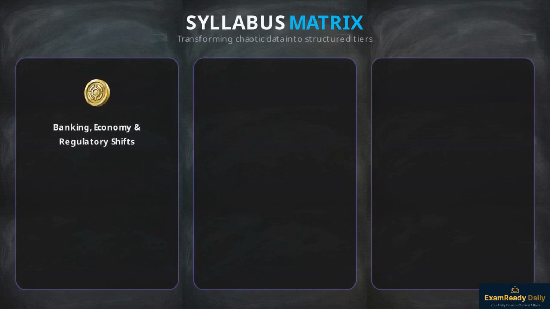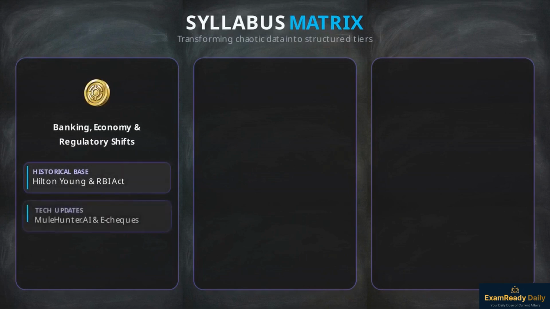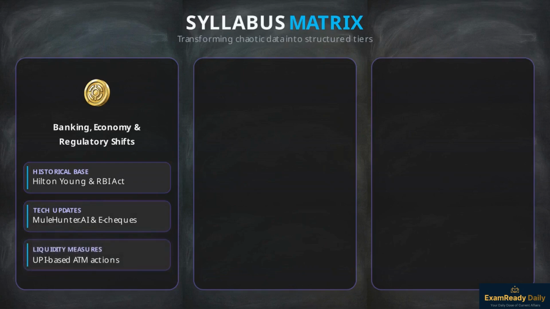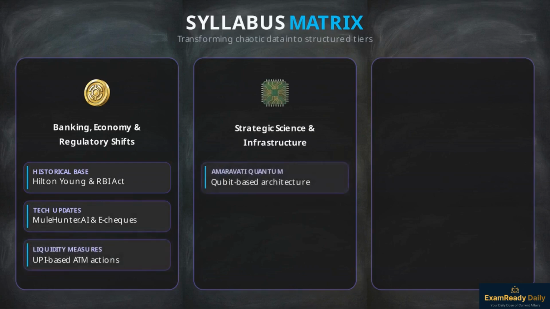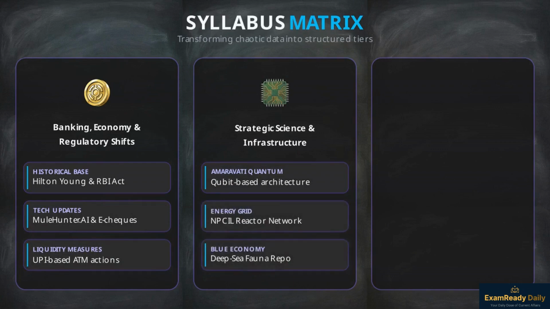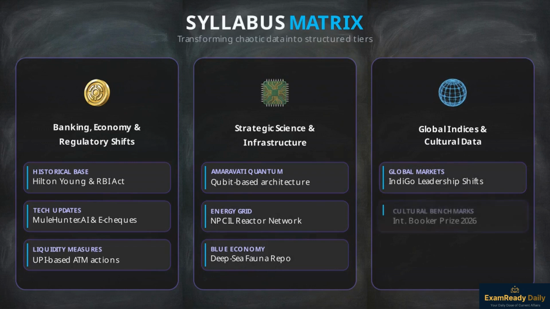Pillar 1 tracks banking, economy, and regulatory shifts. For April 2026, this focuses on the Reserve Bank of India's latest liquidity measures. Pillar 2 covers strategic science and sovereign infrastructure, mapping India's physical energy grids and its new computational architecture. Pillar 3 indexes global indices, tracking international appointments and the cultural data required for objective exam tiers.